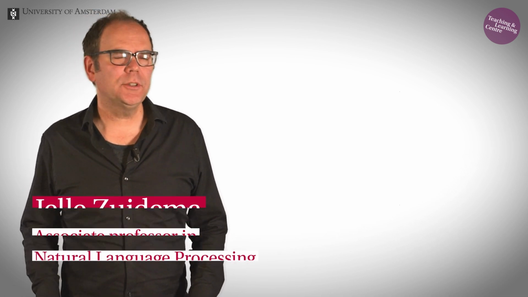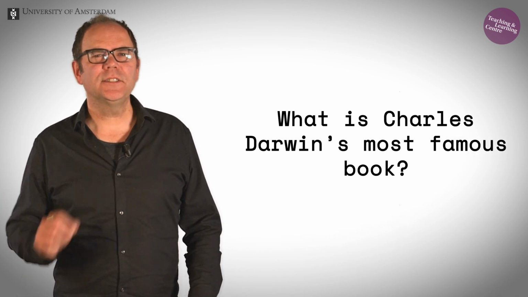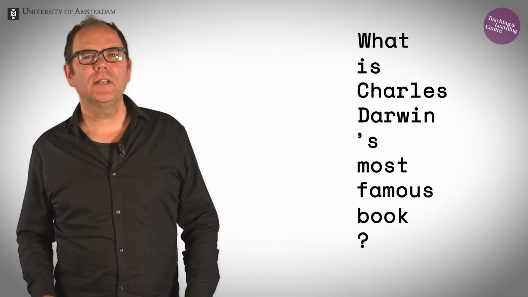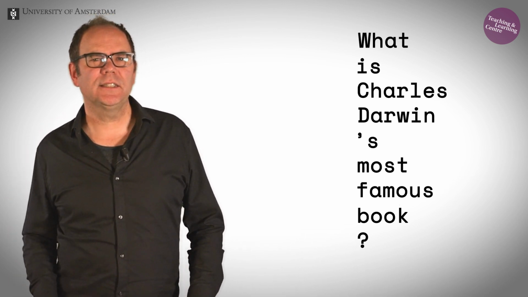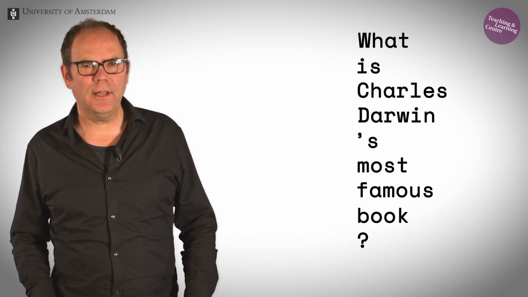What happens when you enter a question into a chatbot? For example, suppose you ask, what is Charles Darwin's most famous book? The sentence you enter is chopped up in parts, in words or tokens, and each word is mapped to a series of numbers called embeddings. And with these embeddings, large language models start to calculate. The computations for each word are happening in parallel to each other.